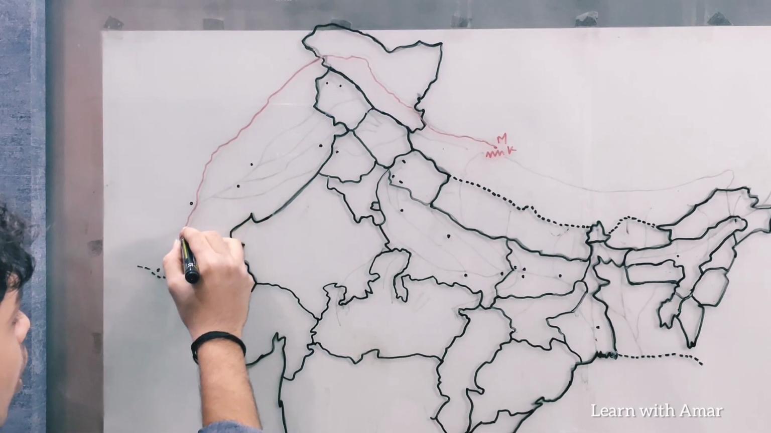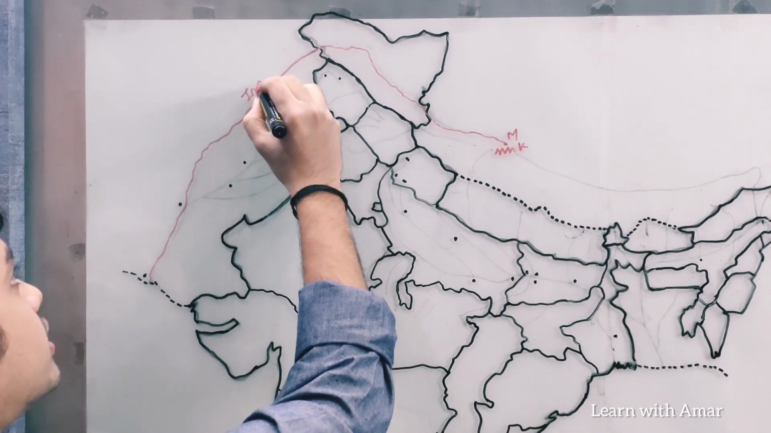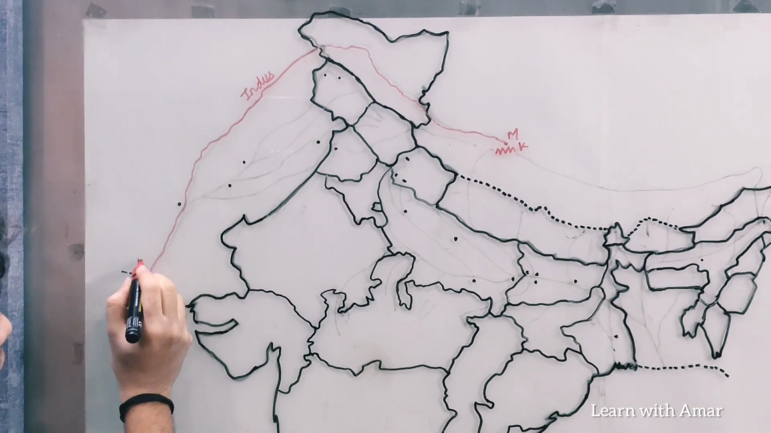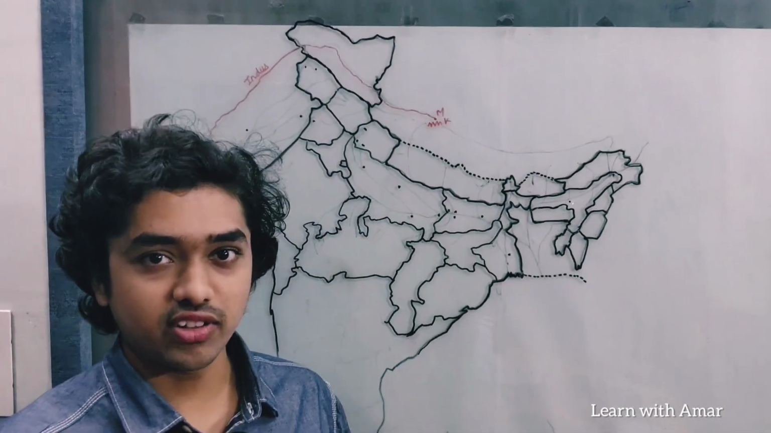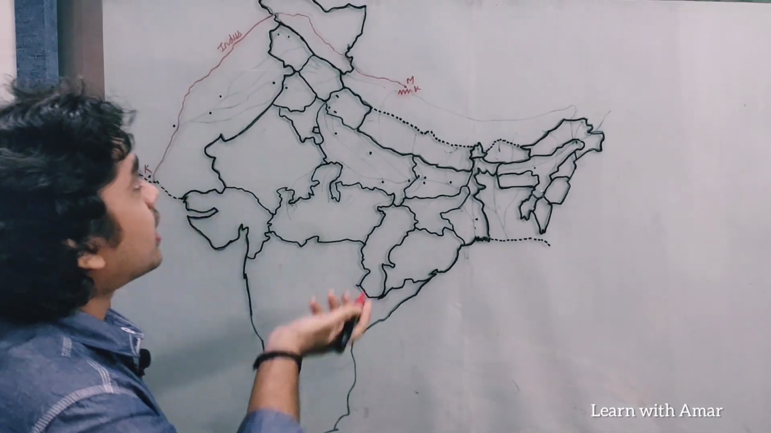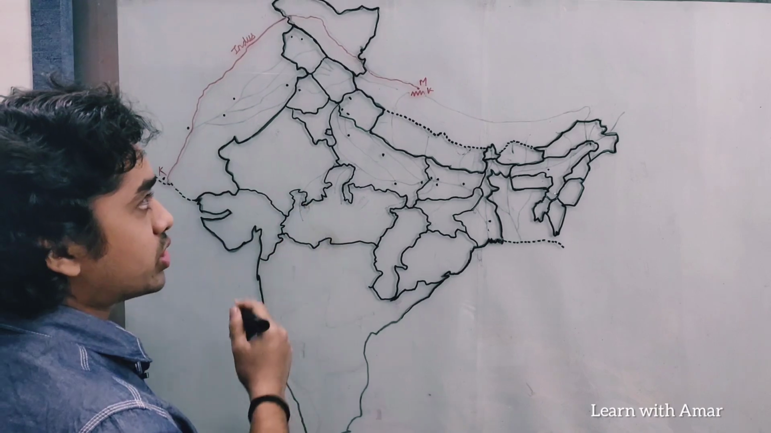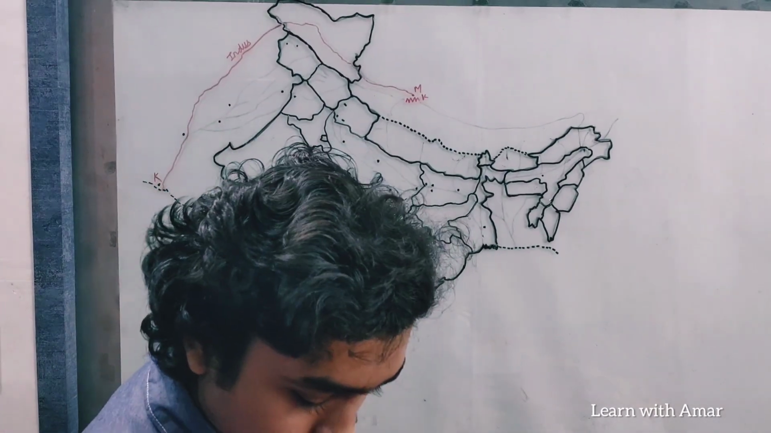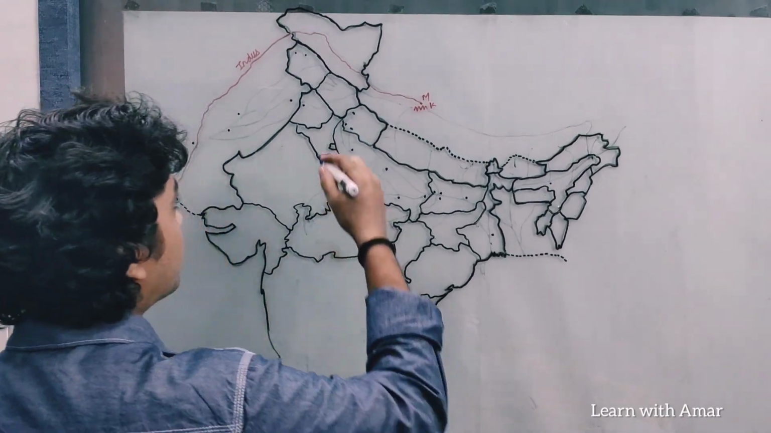Indus is the longest river in Pakistan and the national river of Pakistan. So this is Indus. It joins the Arabian Sea at Karachi. Indus was home to the Indus Valley civilization, which was one of the oldest civilizations in the world. Also, the name India comes from Indus. Now let us look at the tributaries of Indus. Indus has 5 major left bank tributaries. Let us look at them one by one.